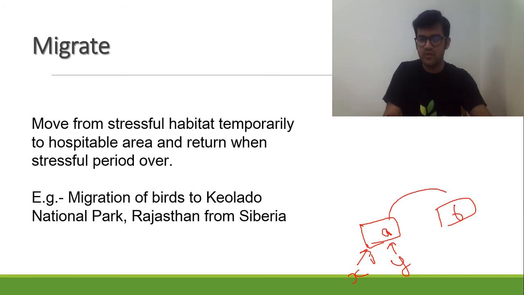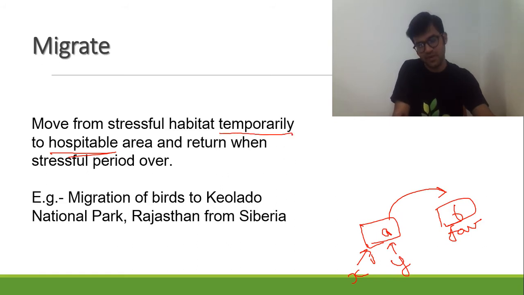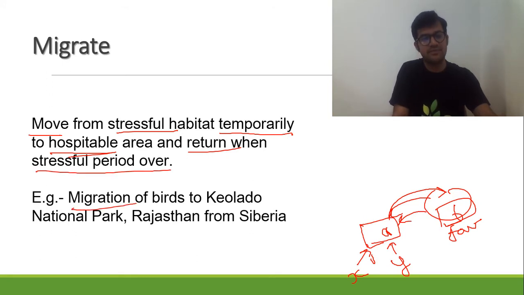So the organism will move to a second surrounding which is hospitable, that is, favorable to that organism. Now this movement is temporary. When environment A turns favorable, it will come back. So it moves from a stressful habitat temporarily to a hospitable area, and returns back when the stressful period is over. For example, migration of birds.